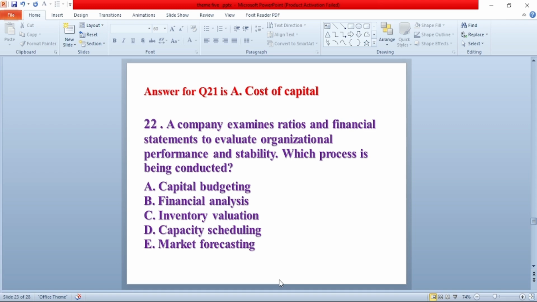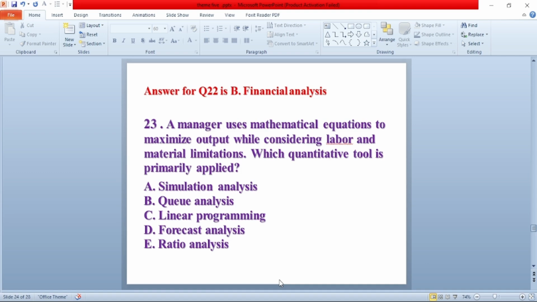Question number 22. A company examines ratios and financial statements to evaluate organizational performance and stability. Which process is being conducted? A. Capital budgeting. B. Financial analysis. C. Inventory evaluation. D. Capacity scheduling. E. Marketing forecasting. The answer for this question is B. Financial analysis.